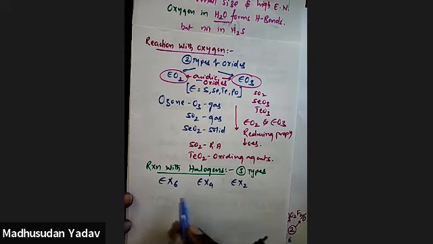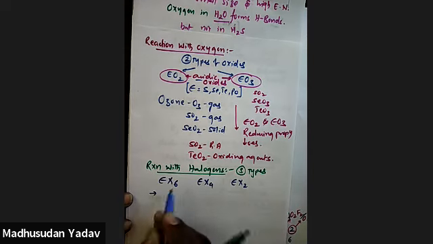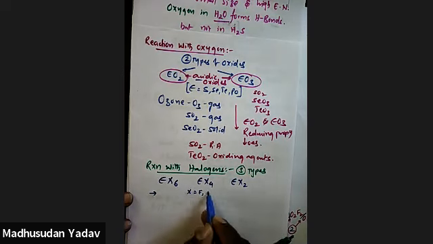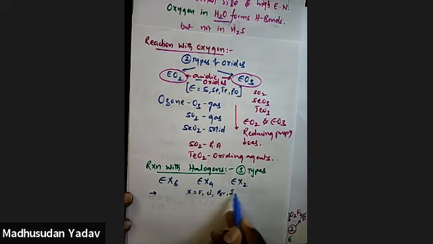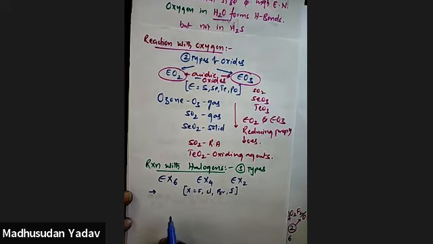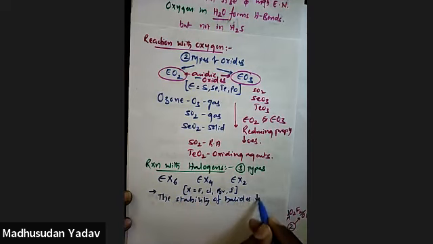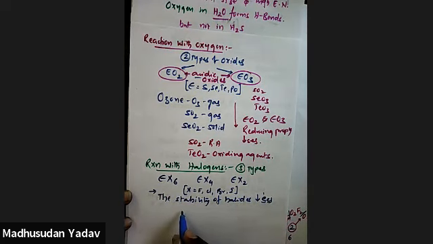So if you talk about the stability, here X stands for what? Fluorine, chlorine, bromine, iodine. Okay, guys. So the stability of halides decreases in this order.